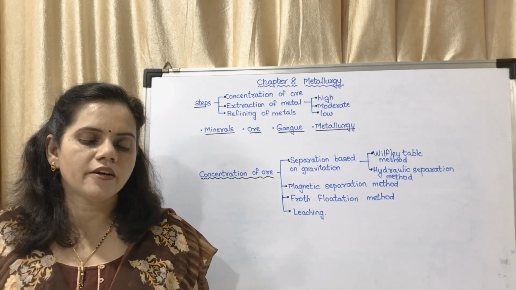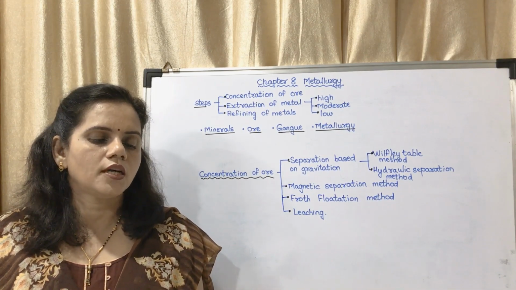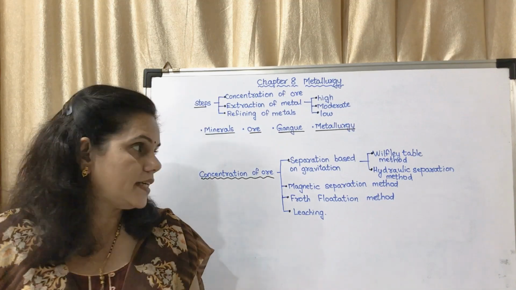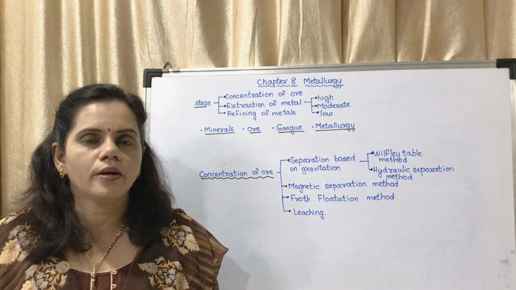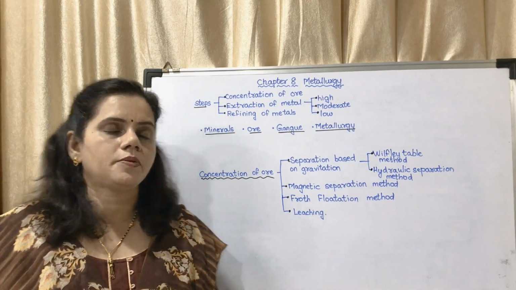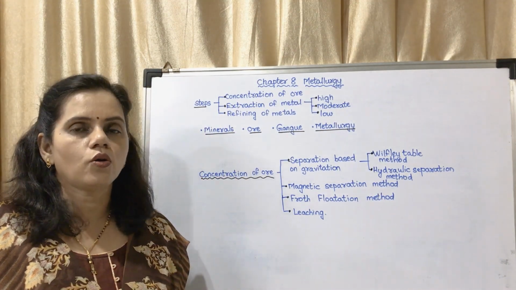Now, the process of extraction of metal in pure state from the ores is also a part of metallurgy. The study of all these comes under the topic metallurgy, that is extraction of metals. Basically there are 3 steps in this process. The first one is concentration of ore.